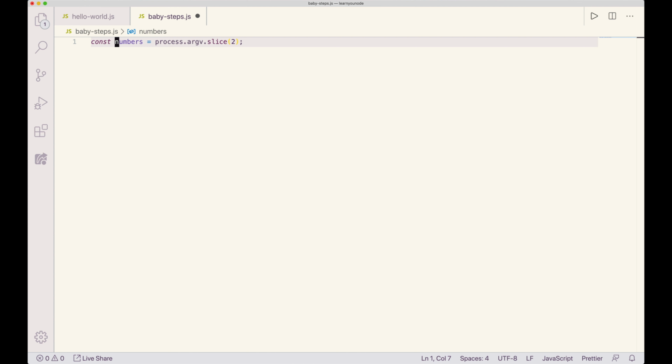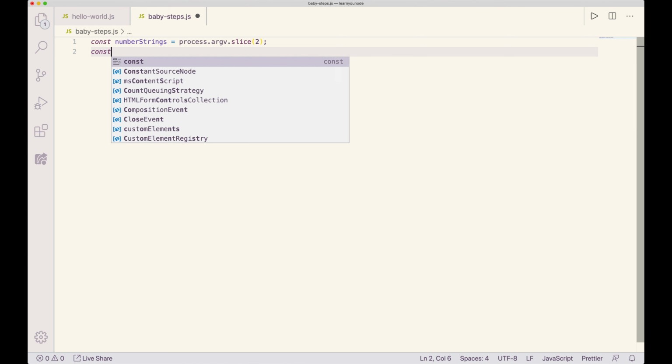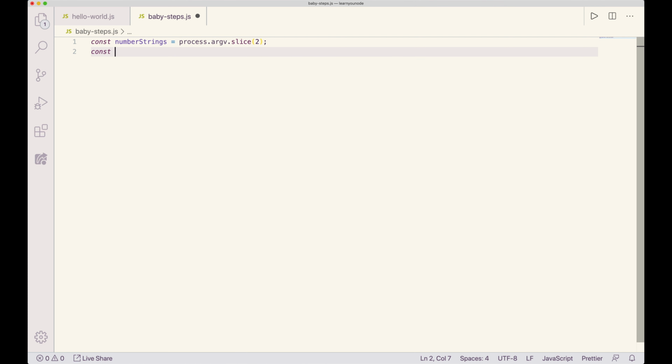That'll give me a constant numbers that's going to be an array of all of the number arguments. But they're not actually numbers yet. So maybe it makes sense to call this number strings, and then we can convert them to actual numbers.